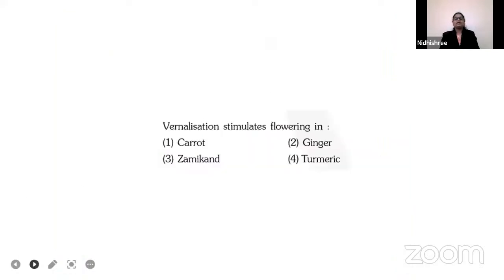Next, yes. The next question is: vernalization stimulates flowering in. Vernalization is a process, I will explain what it is later. I think you all studied regarding it in theory. It stimulates flowering in which example? Carrot, ginger, zamic and turmeric.